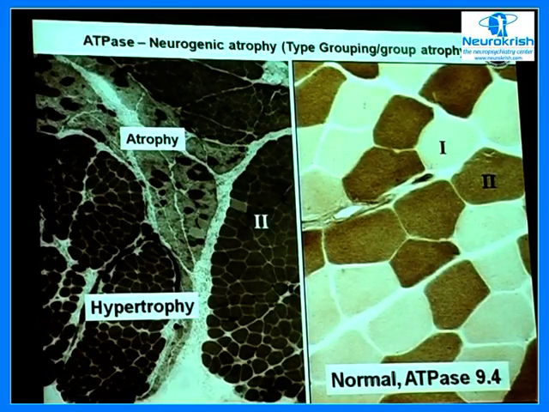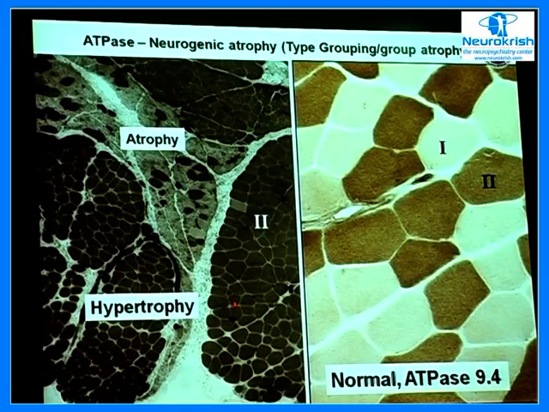Now, this is what you see on ATPase reaction. The groups of fibers, this is actually from a case of spinal muscular atrophy type 1, where you have these larger fibers which are all grouped. This pattern is lost here in all these fascicles. You have just one particular type of fiber which is predominantly seen, and this we call grouping of the fibers.